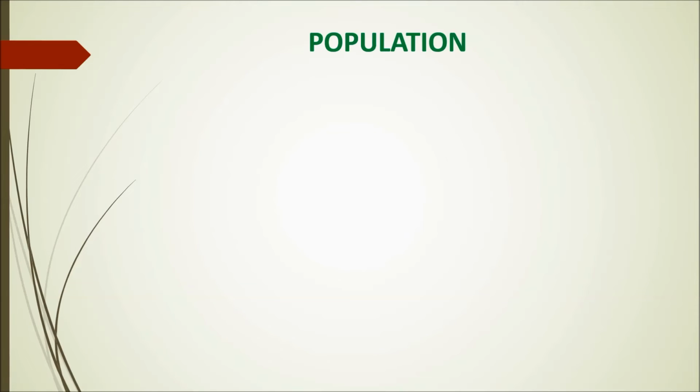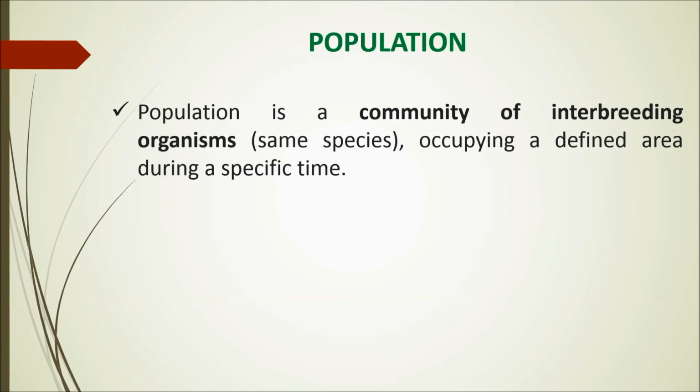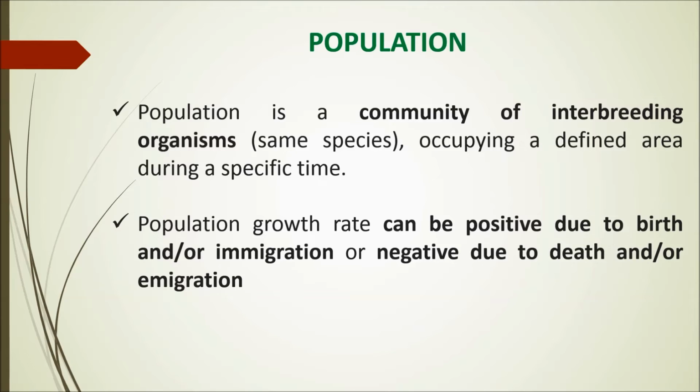Population is a community of interbreeding organisms of the same species. So it is human population, bat population, dog population, or any other thing which has a population. It occupies a defined area during a specific time period, and population growth has a particular rate which can be positive as well as negative, especially if we talk in terms of census.